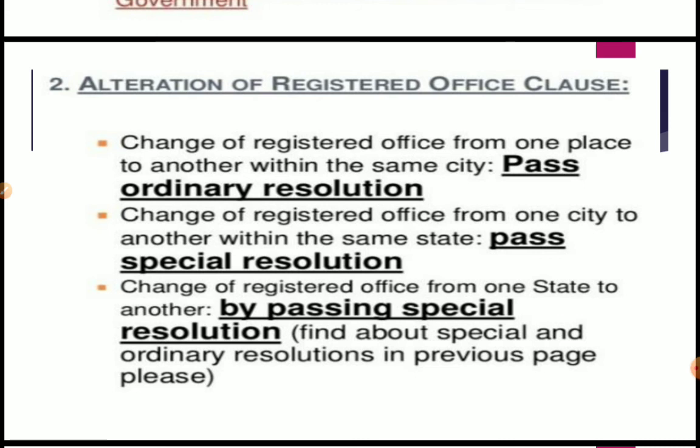Next, if the registered office is to be shifted from one city to another city, a special resolution has to be passed. Next, if a registered office is to be shifted from one state to another state, a special resolution along with the sanction of the court is required. A special resolution is also required and an application to the court is also required.